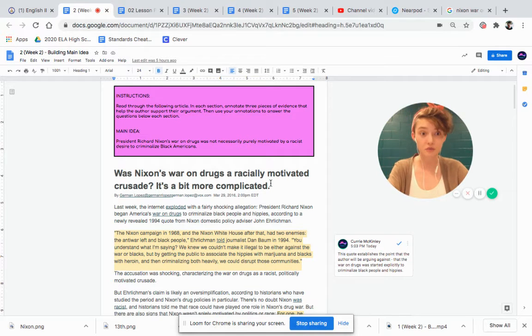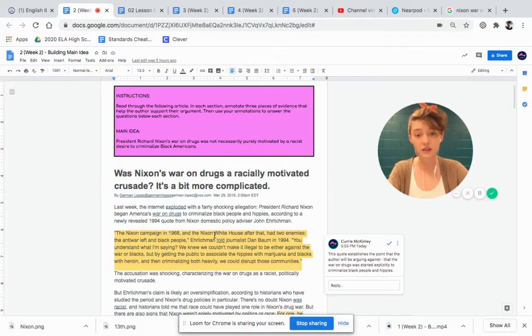So we can understand that, right? If the title is, "Was Nixon's War on Drugs a Racially Motivated Crusade?" it's a bit more complicated. Then the author is going to be arguing a little bit against the idea that the whole point of the war on drugs was just to criminalize Black people. So the point of this one is it's setting up the argument that he will then argue against. That's the role of this piece, and that's how this piece helps build to what is eventually going to be his main idea.